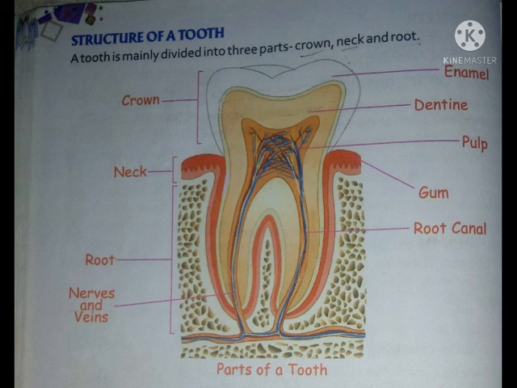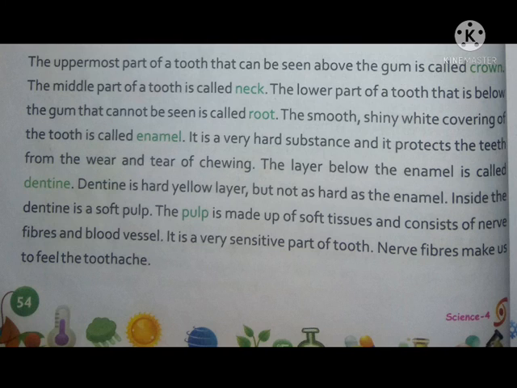Okay. Now see structure of a tooth. A tooth is mainly divided into 3 parts: crown, neck and root. The uppermost part of a tooth that can be seen above the gum is called the crown.